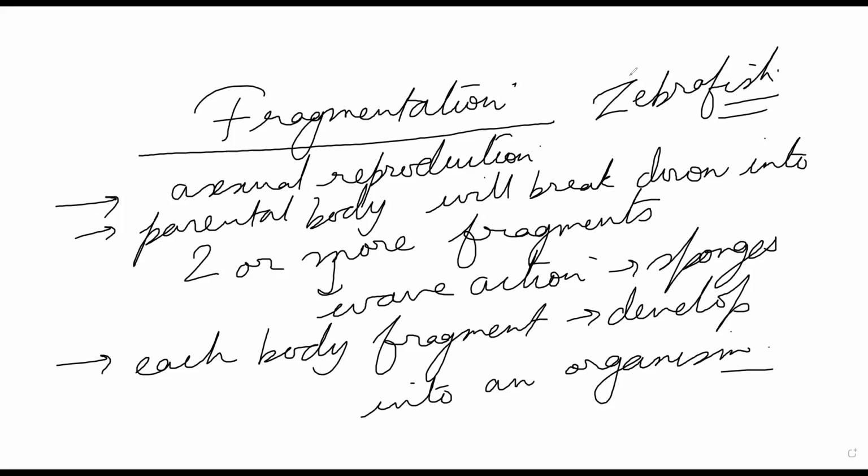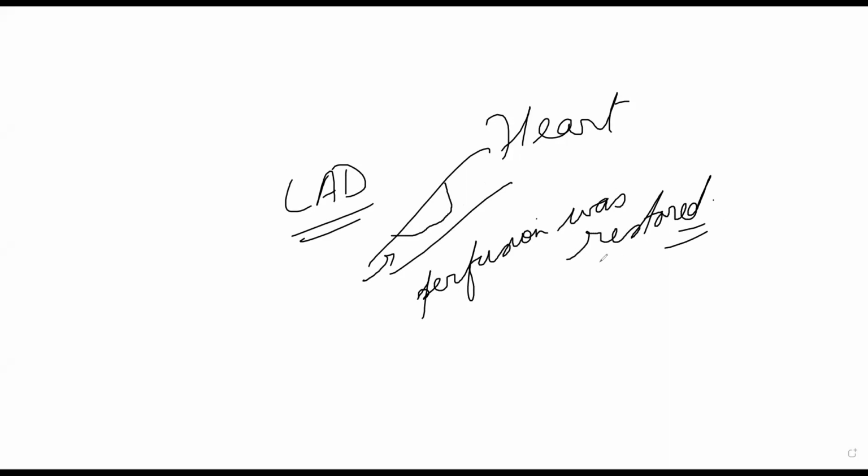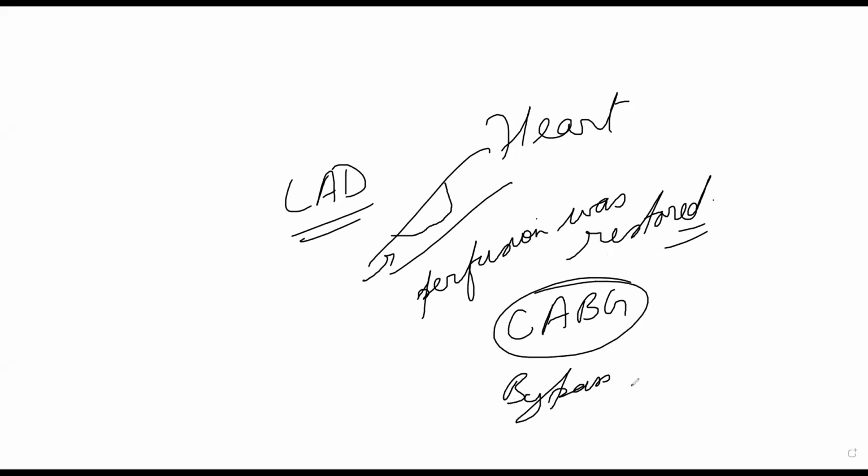Why? See, you have a heart here, you have the coronary artery this side, it could be the LAD artery, left anterior descending artery. You could have an occlusion here, then hypoxia, heart attack. Some of the cells died, then the blood flow, or perfusion, was restored later on, stent placement, angioplasty was done, or even coronary artery bypass graft, or simply bypass surgery.